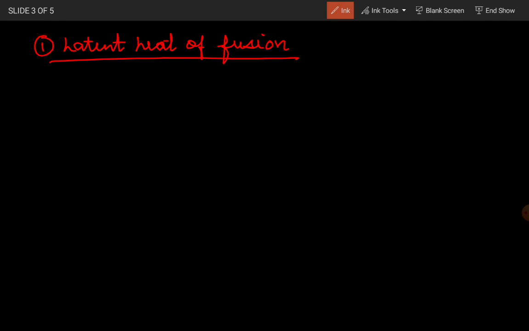On the basis of that, we have two types of heat. First of all, I will tell you about the latent heat of fusion. See students, we have already discussed this latent heat of fusion, but I am just going to give you a little more detail. Now see, the heat which is going into ice but not increasing its temperature is the energy required to change the state of ice from solid to liquid, or water.